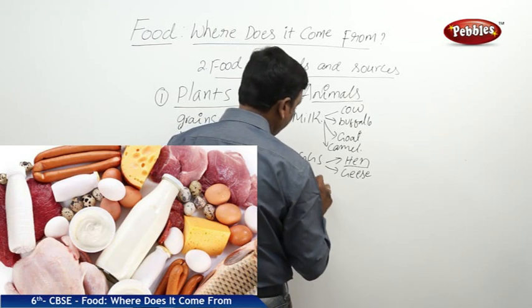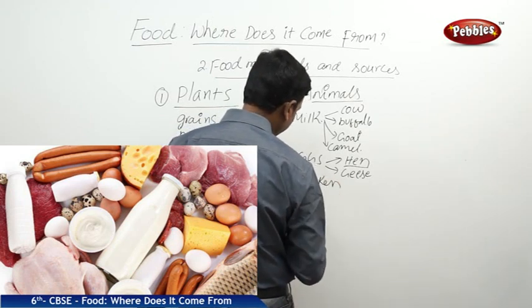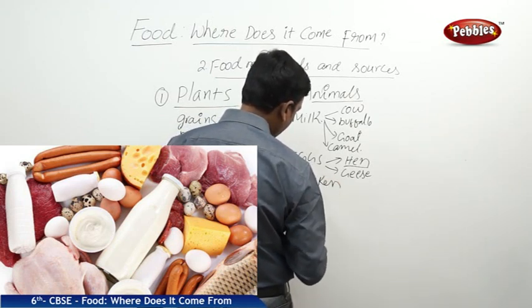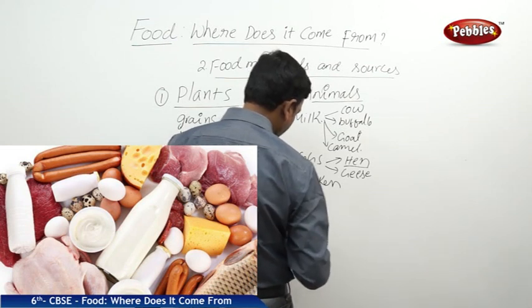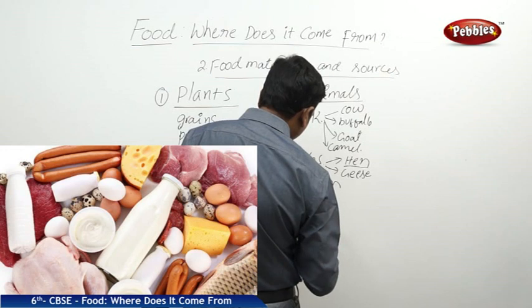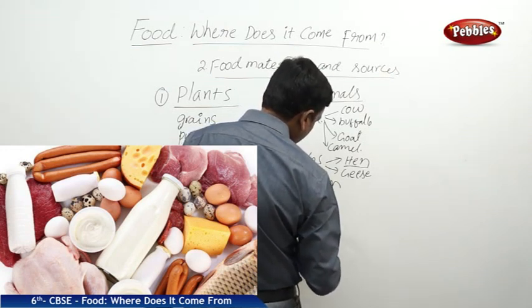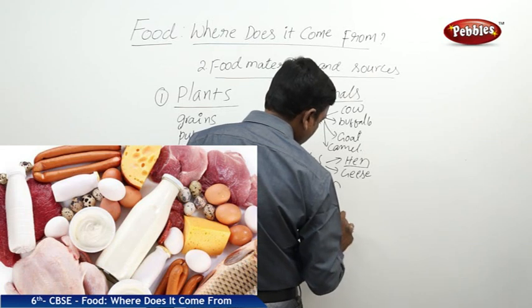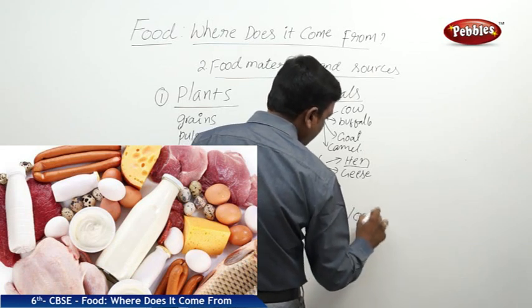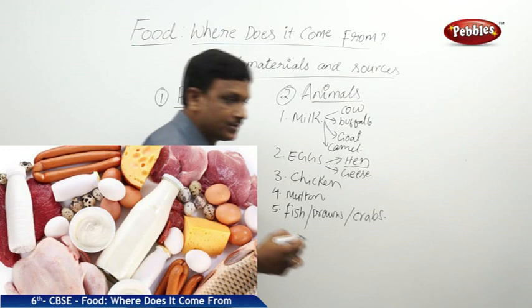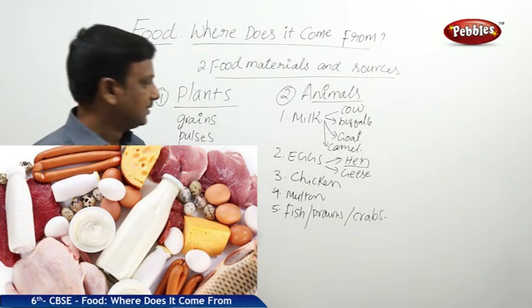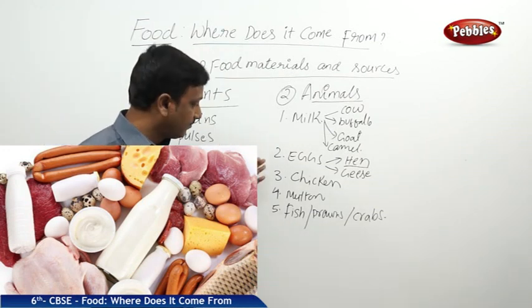Now next we have chicken and mutton and seafood, fish, prawns, crabs. So these are the flesh or the meat we obtain from these animals.